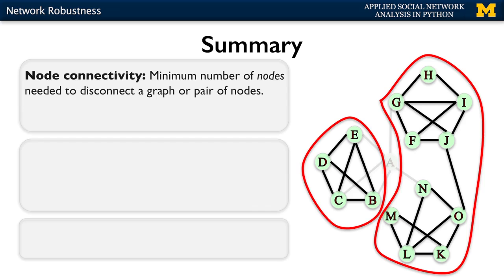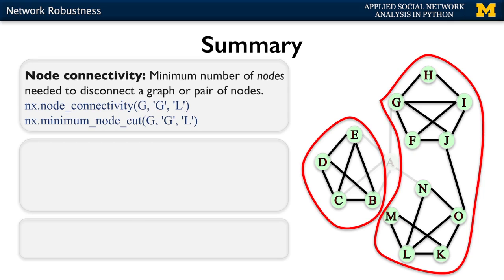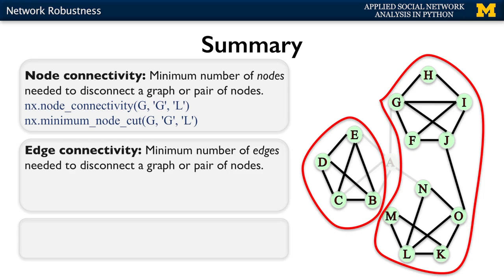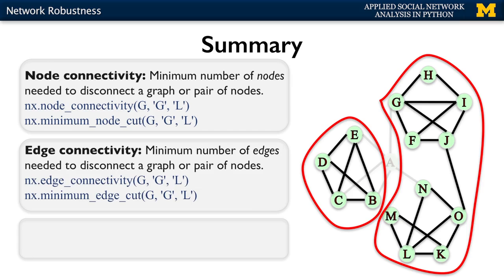So in summary, in this video, we've talked about node connectivity, and that is the minimum number of nodes that you need in order to disconnect a graph or disconnect a particular pair of nodes. And the functions associated with node connectivity are node connectivity, which tells us the smallest number of nodes that you need in order to achieve that, and minimum node cut, which actually tells us which are those nodes. And then you have a similar definition for edge connectivity, which is the minimum number of edges that you need in order to disconnect the graph or to disconnect any pair of nodes. And the functions they use are edge connectivity and minimum edge cut.